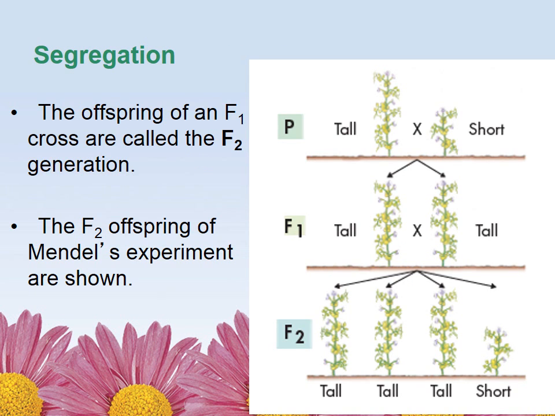Okay, so the offspring of the F1 cross are called the F2. Now if you look at these, you had a true breeding tall with a true breeding short, and all of the F1 came out tall. Now remember, they've got the trait for short in there. So when you crossbreed or cross-pollinate those, you ended up with some tall ones and a short one.